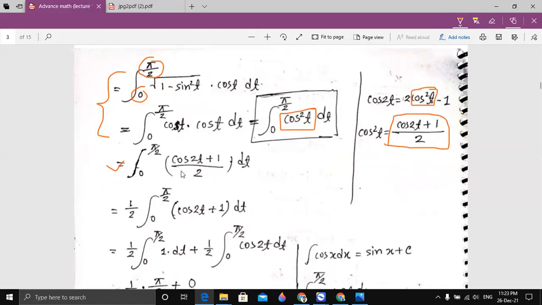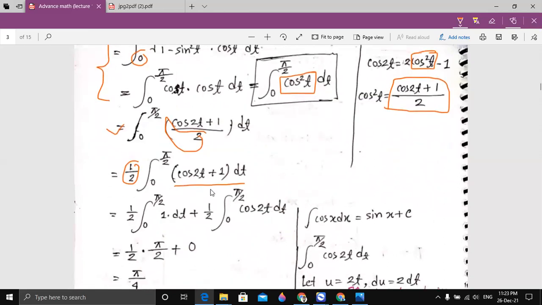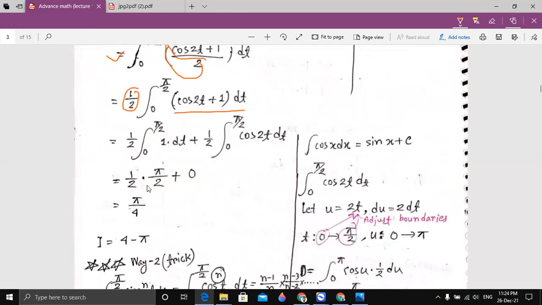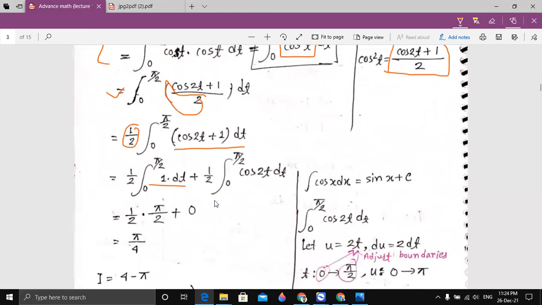So that's why I write down this formula, and I can take this constant 1 by 2 out. So 1 by 2 integration of 0 to pi by 2 of cos 2t plus 1 dt. And then I have to calculate the integration of 1 dt and the integration of 0 to pi by 2 of cos 2t dt. Okay, so let's calculate the integration of 1 dt.